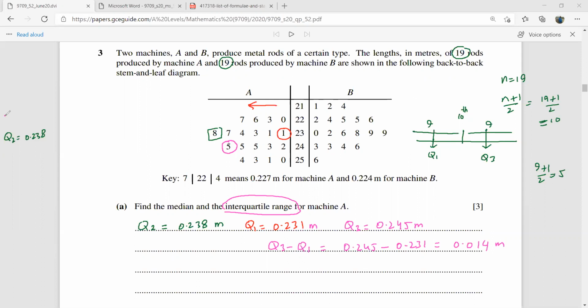Let me write the lower quartile as 0.231, the upper quartile is 0.245. This starts from 0.220, this ends at 0.254. This is your A, and your B starts at 0.211, ends at 0.256. Okay, so let's go on to the second part.